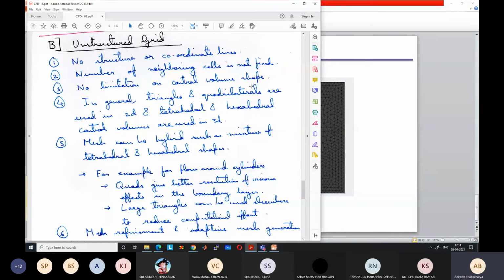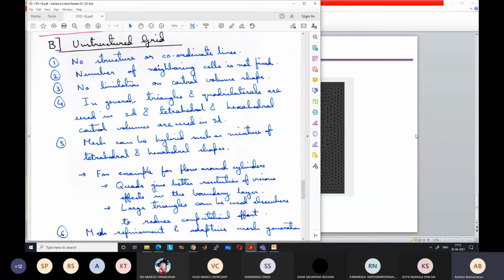Okay, so in general, we use triangles and quadrilaterals in 2D and tetrahedrals and hexahedrals in 3D because these are easier to fit. So if you have a very arbitrary shape, like say you want to solve for a flow over a car, okay, the car geometry is very arbitrary. It is very difficult to create a structured mesh over a car.